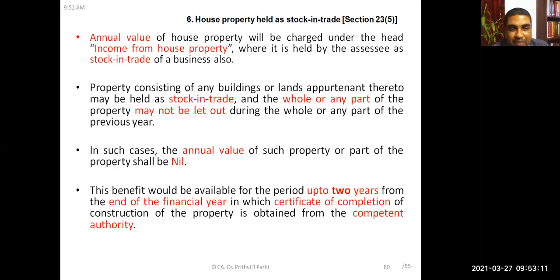up to 2 years from the end of the financial year in which the certificate of completion of construction of the property is obtained from the competent authority. That means for 2 years, the annual value of such property, which is kept as stock in trade, can be nil. But after that, the annual value shall be the real annual value. So this is the treatment when house property is held as stock in trade.